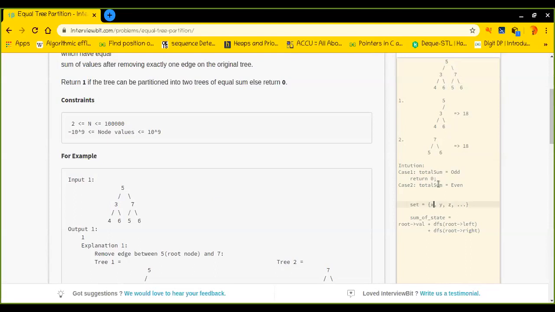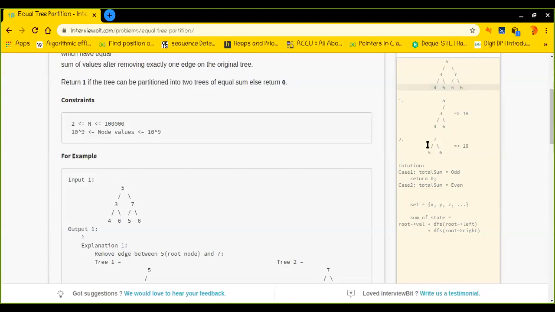So if the total sum is even, then it may be possible, isn't it? If I find that the total sum divided by 2, which is half of the total sum, is present in my set, that means I found that particular subtree whose sum is half of the total sum.